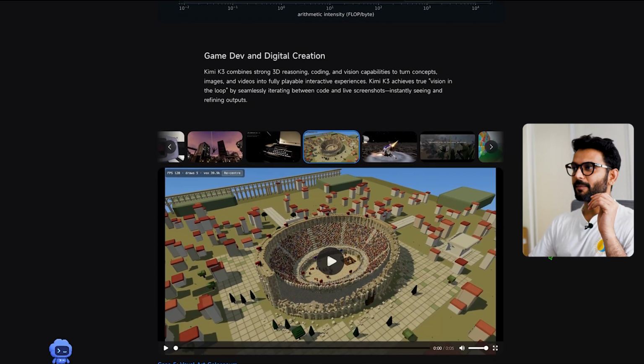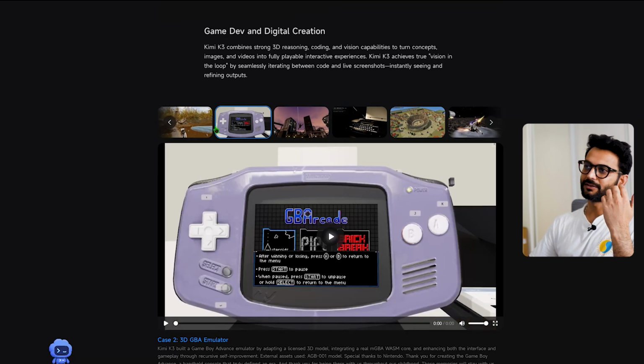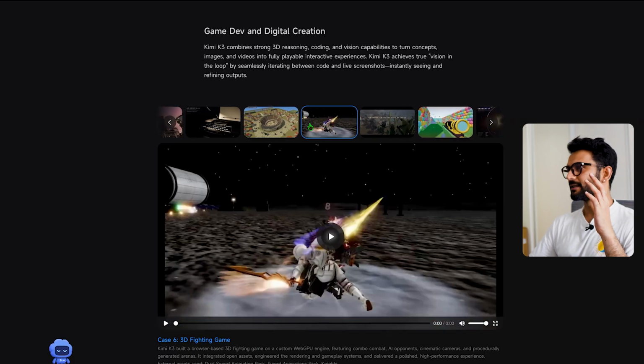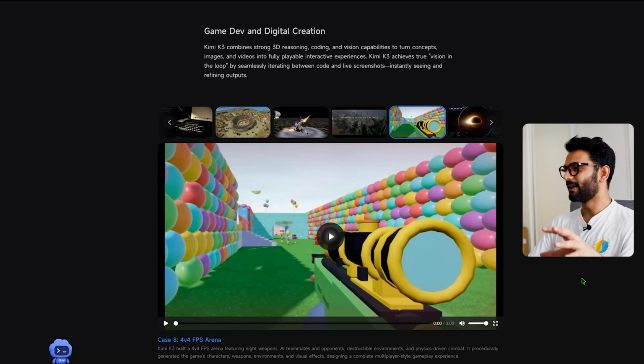Another thing, game development and digital creation: you can see they give examples of multiple games created by Kimi K3. If you want, you can check all these things. I will add the link in the description to this page, and you can see for yourself if you think it is useful or not. And also sometimes it's just personal taste, whether you like that game in that style produced by some AI model or not.